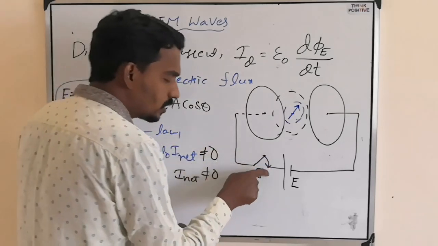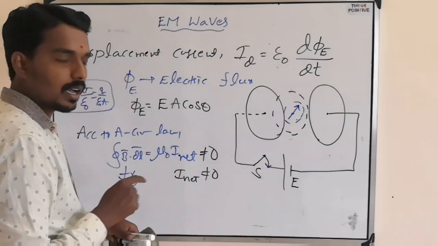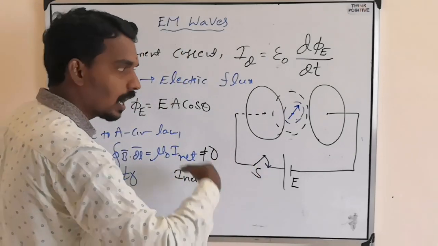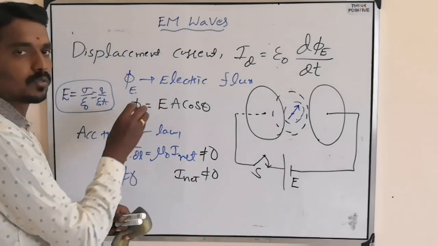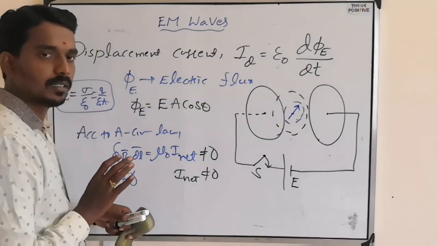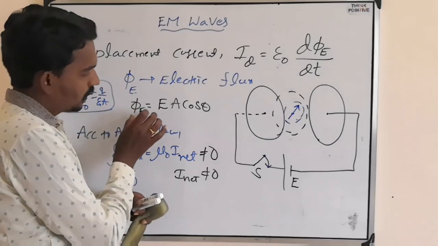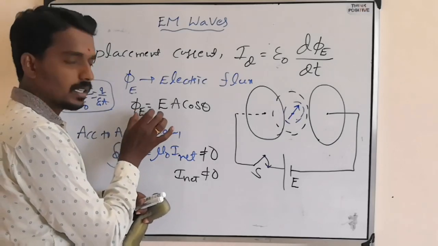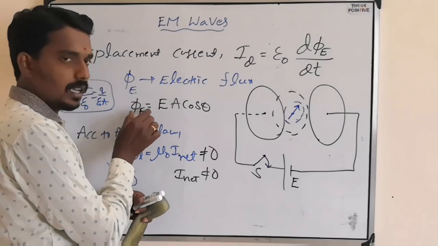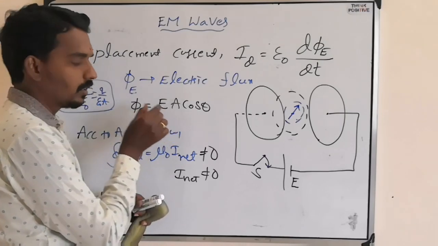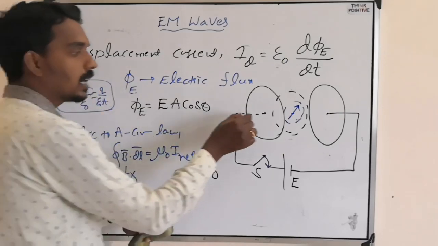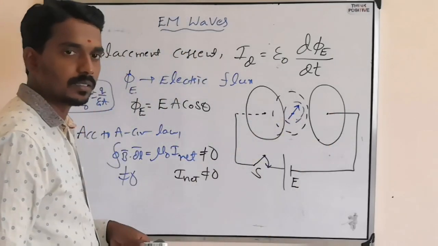So as he closed the switch, or after closing, after getting steady state, you open it again. Then also you will see some deflection. So here there is a change in electric flux due to change in electric field, due to change in charge on the plates of the capacitor.